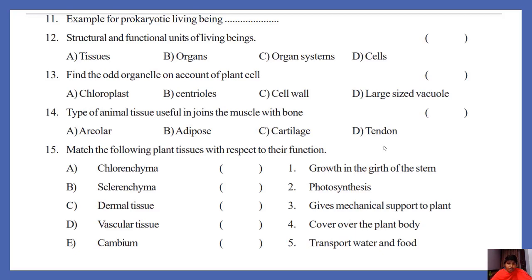Match the following plant tissues with respect to their function. Chlorenchyma helps in photosynthesis. Sclerenchyma gives mechanical support to the plant. Dermal tissue covers the plant body. Vascular tissue transports water and food. Cambium helps in the growth in the girth of the stem. So chlorenchyma 2, sclerenchyma 3, dermal tissue 4, vascular tissue 5, cambium 1. These are the answers for this.